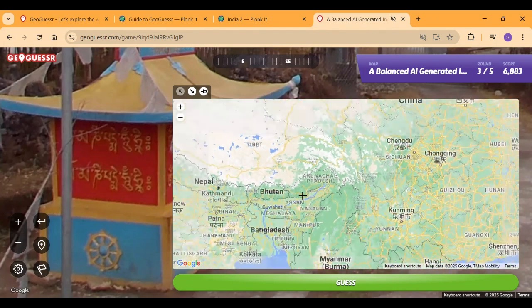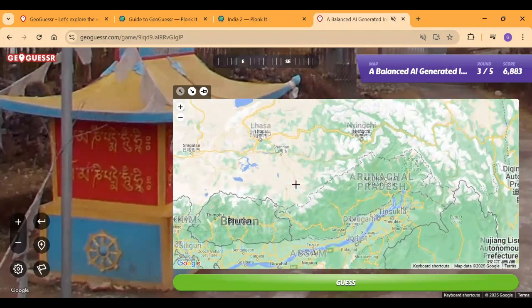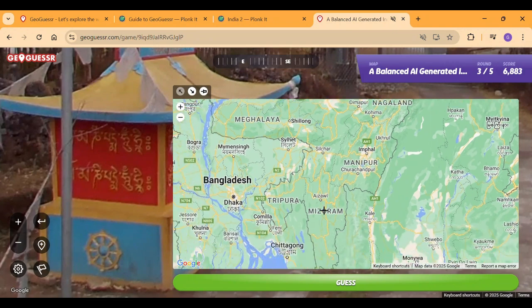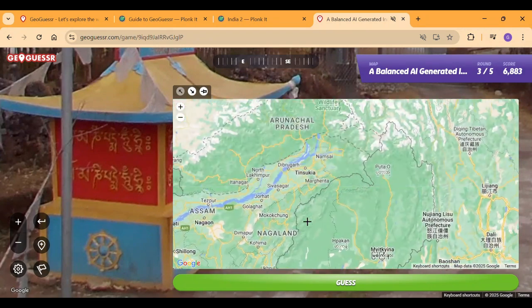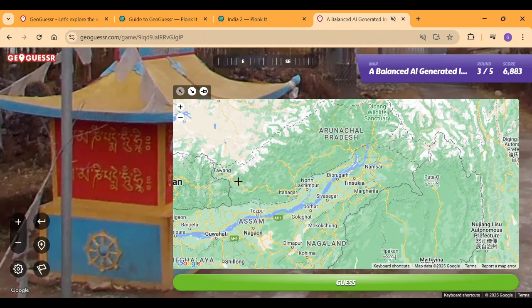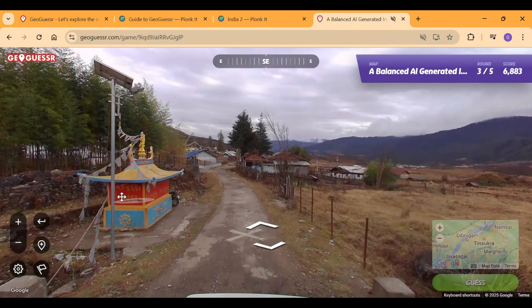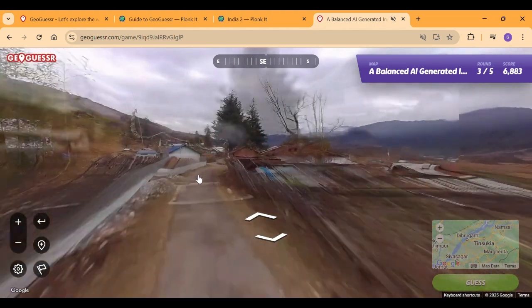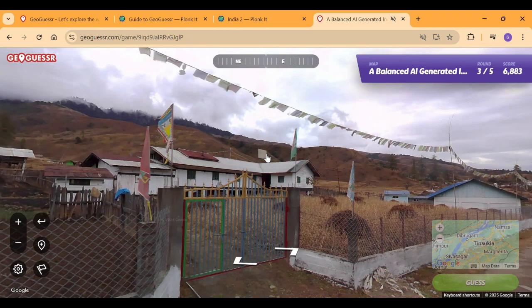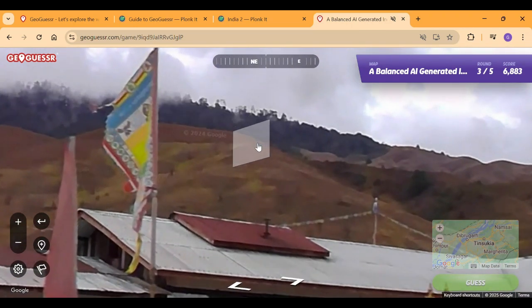Arunachal Pradesh and Tibetan language are very similar. So it's not going to be Mizoram, Manipur, or Nagaland, no coverage there. The only suspicion is Arunachal Pradesh, unless it's Sikkim. The Bhutanese language, Dzongkha, is also very similar.